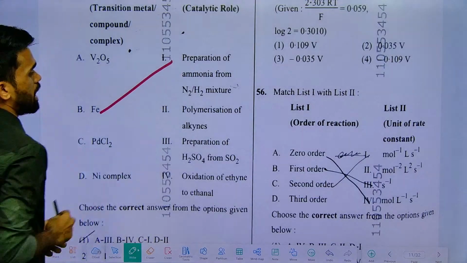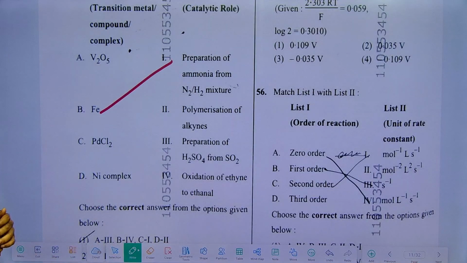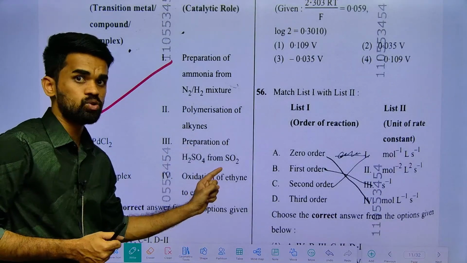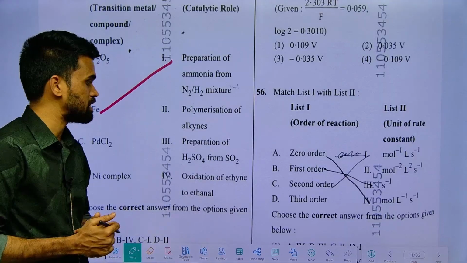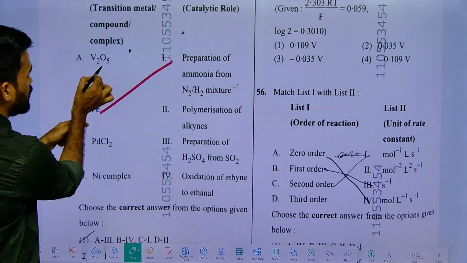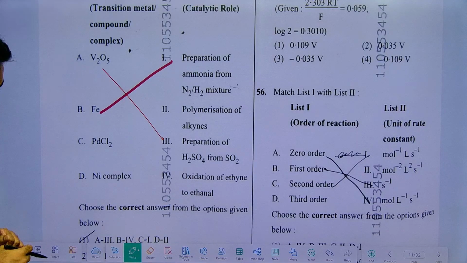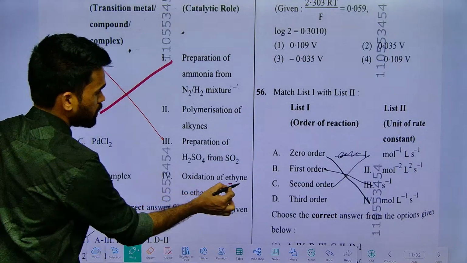There we will be using iron as a catalyst. Then next, polymerization of alkenes, preparation of sulfuric acid from SO2, that is the contact process, those things we'll study in the P block elements. So there we'll use V2O5, vanadium pentoxide. Then next, conversion of ethane to ethanol.